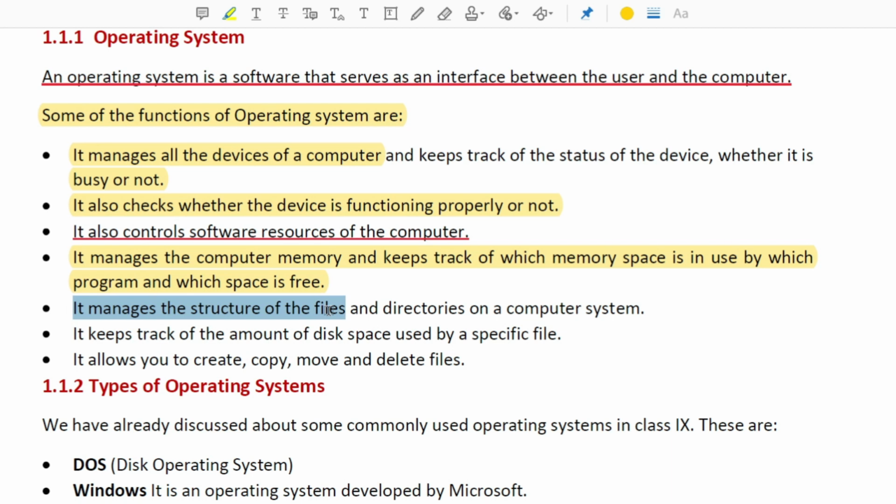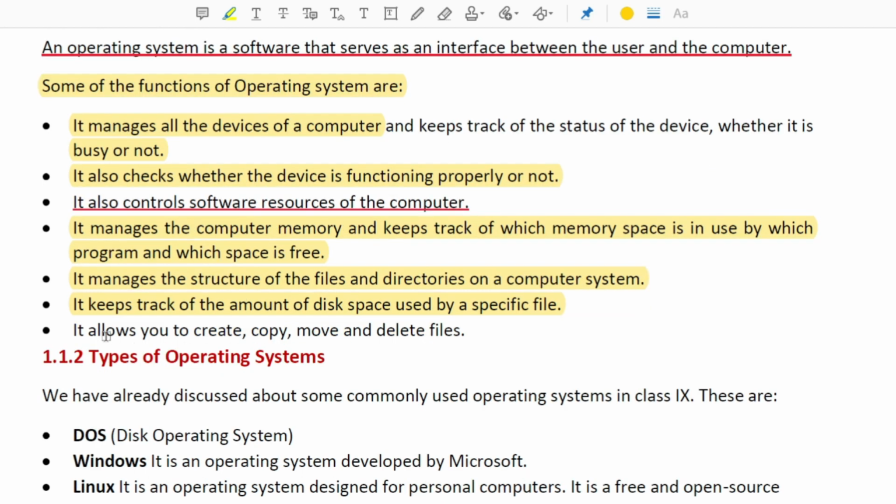It manages the structure of the files and directories on the computer system. In your computer there are plenty of files and directories, so it manages that also. It keeps track of the amount of disk space used by a specific file. In the same way, it allows you to create, copy, move and delete files. You can create any file, you can copy the file, make a duplicate, move and delete files.